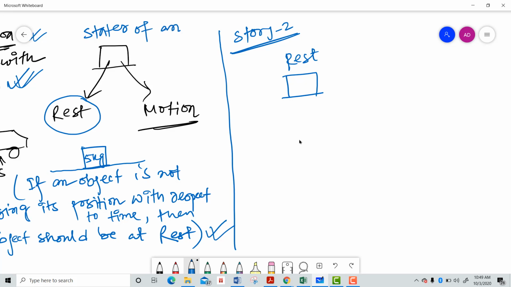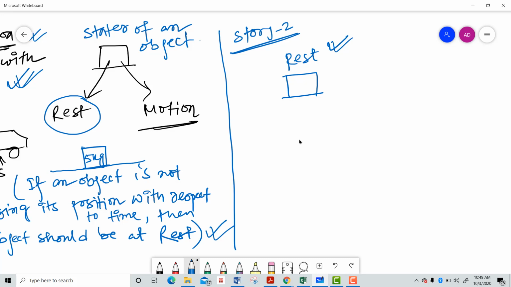How many states does an object have? An object has two states: one is rest, another is motion. So when an object is at rest and wants to change itself to motion, then what should be applied to change the state of the object?